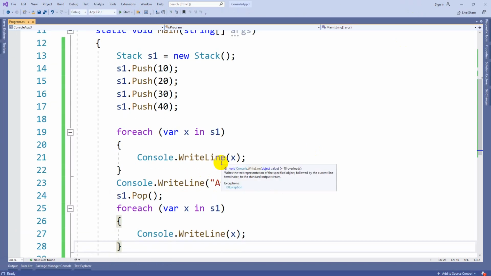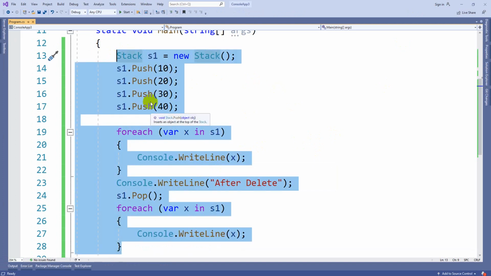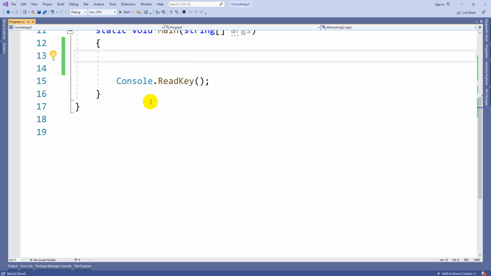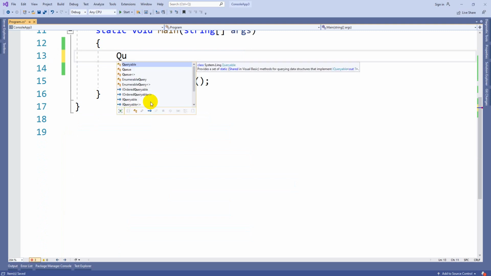So compared to this, array is much better if you see. Because we can target a specific location and insert a value into it, and you can delete that particular element also. So here there is no such operation. That is the reason we are not at all using the stack in our nowadays programming, until and unless in case you want to follow the scenario where the last element needs to be fetched first, or the last element is going to be deleted first. So the next one we have is queue.